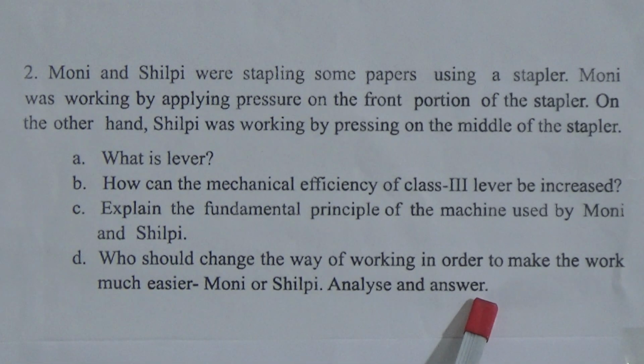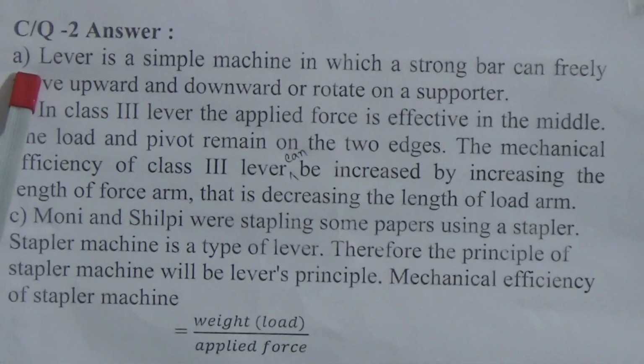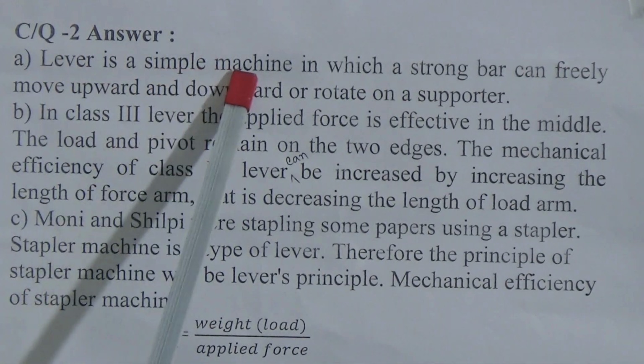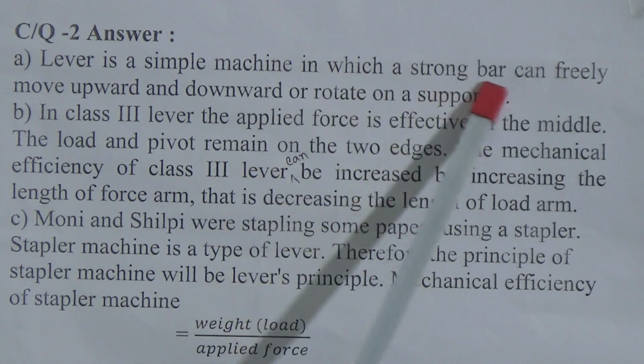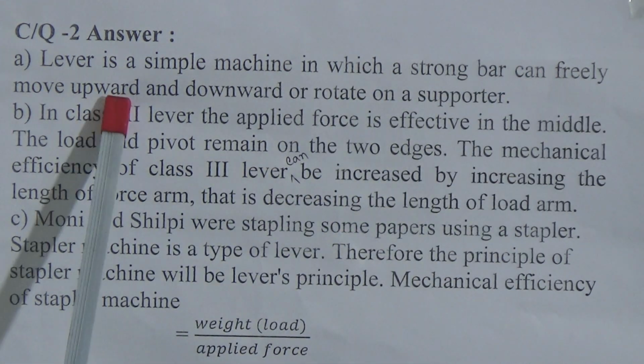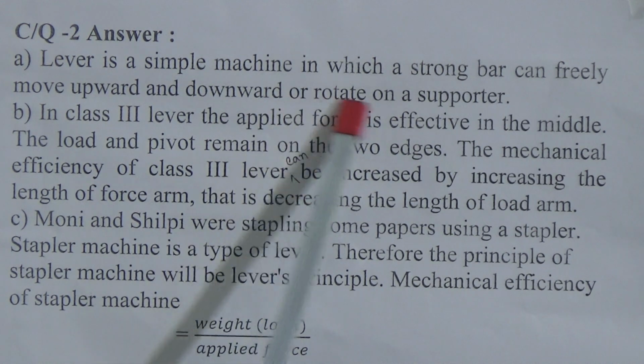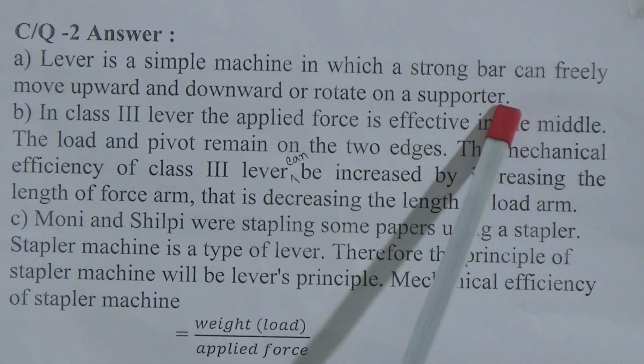Analyze and answer. The first question was, what is lever? The answer of the question is, lever is a simple machine on which a strong bar can freely move upward and downward or rotate on a supporter.